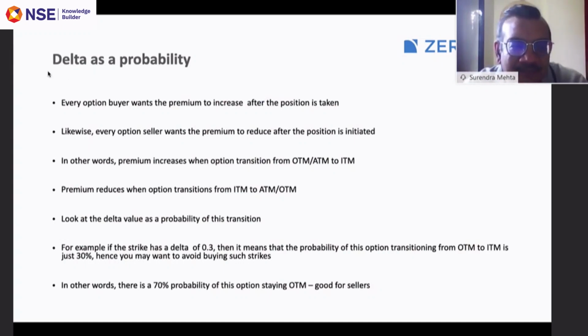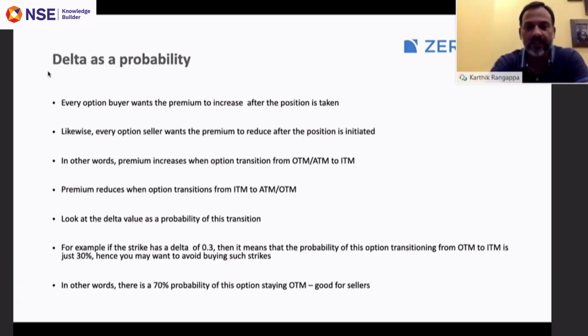So probability is just the likelihood of an event occurring, right? Delta can be used as a measure of probability when you're trading options. When a buyer buys a contract, he wants the premium to increase. When an option seller sells the contract, he wants the premium to reduce. That's when he'll make money.